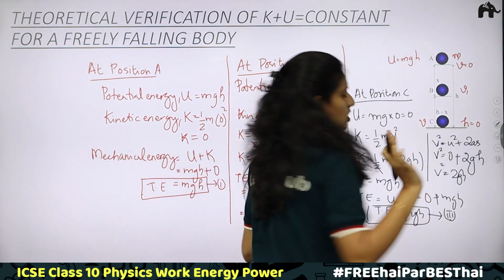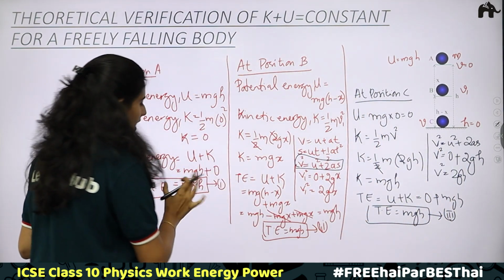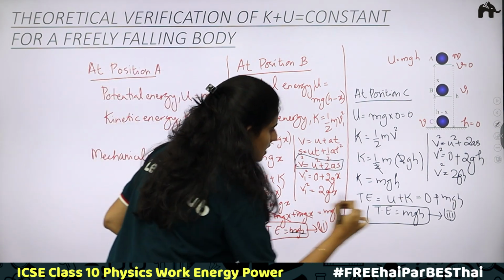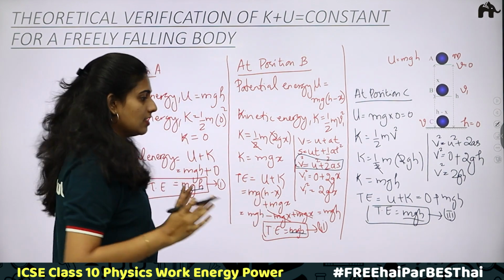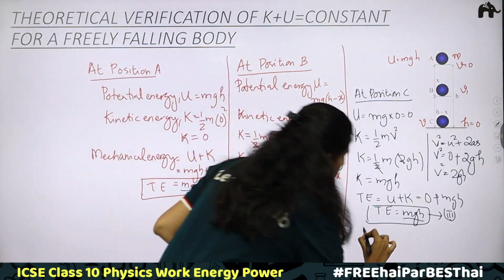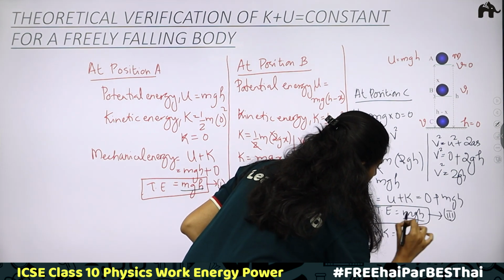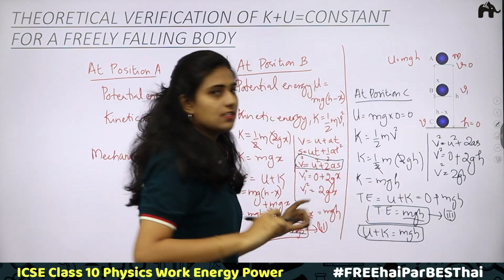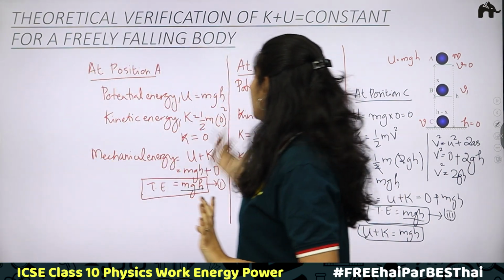At each position, what are we getting? Total energy is equal to mgh, which is a constant. The sum of potential energy and kinetic energy, U plus K, is always equal to a constant, which is mgh. This is a proof, a theoretical verification.